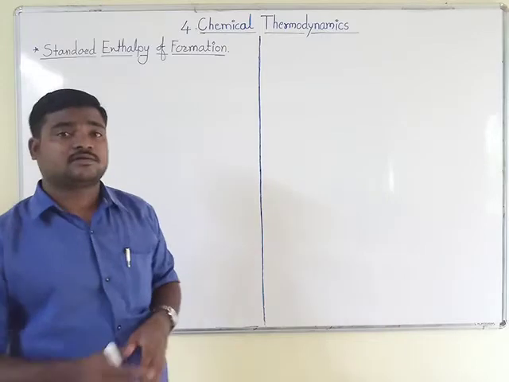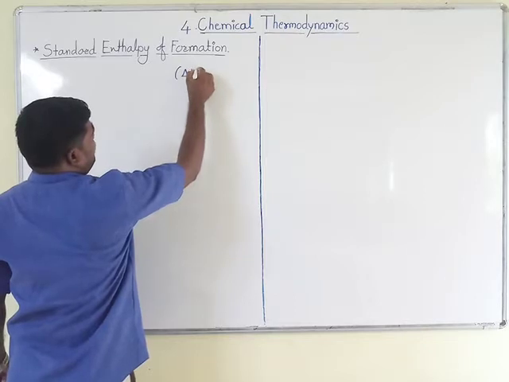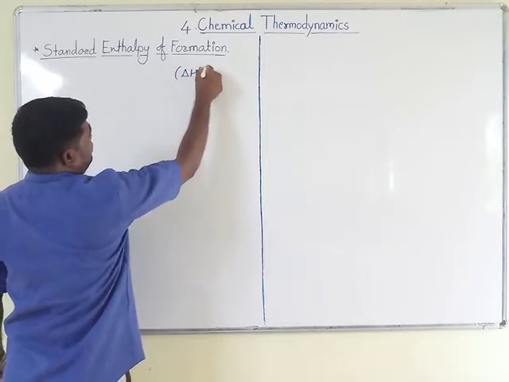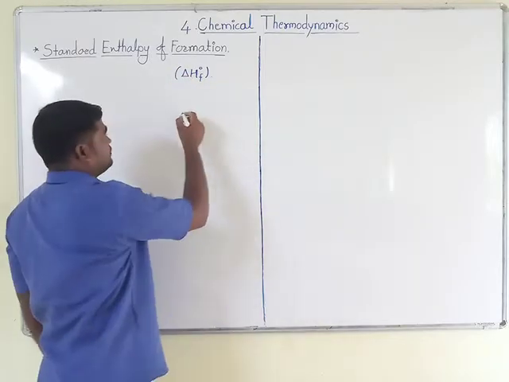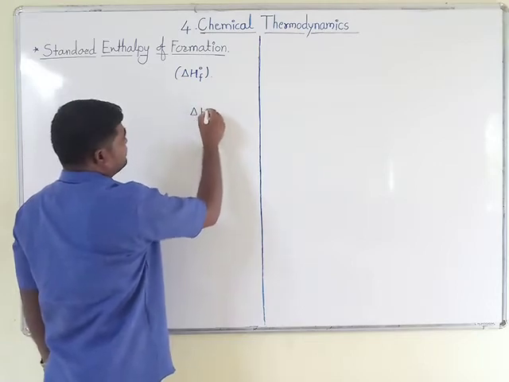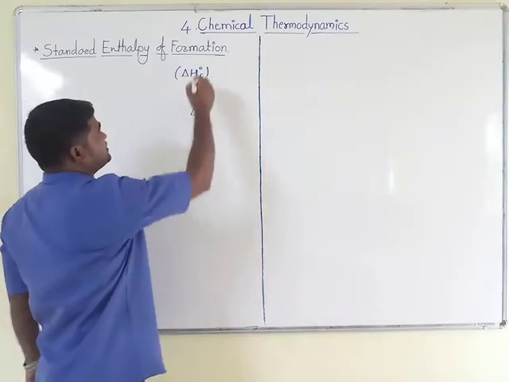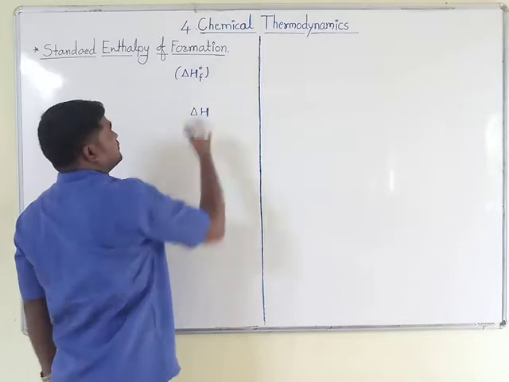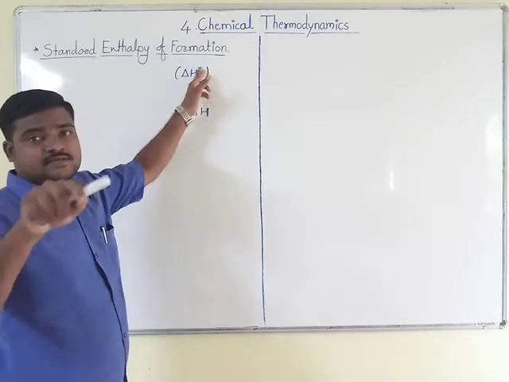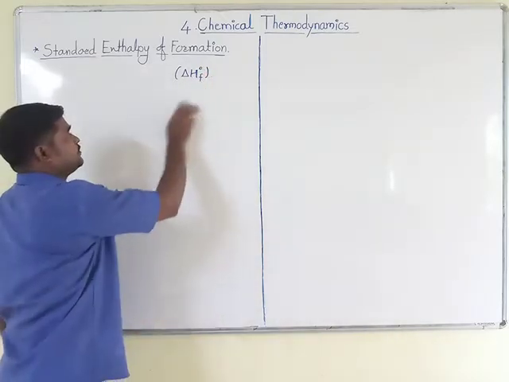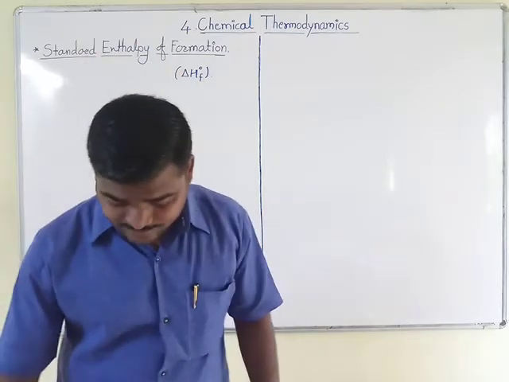What is its notation? Its notation is like this: delta H0 f. This indicates standard enthalpy of formation. Suppose we are going to determine only the change. For change, we write the enthalpy term like this. But this 0 at the superscript indicates standard state, which means that the substance is present in standard state. So now we are going to determine the standard enthalpy of formation.